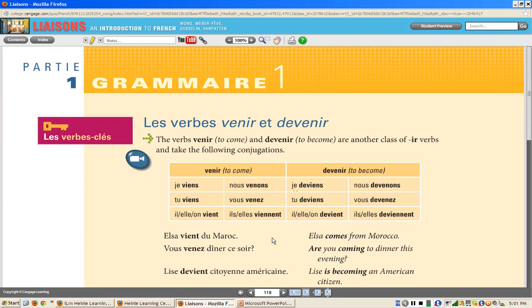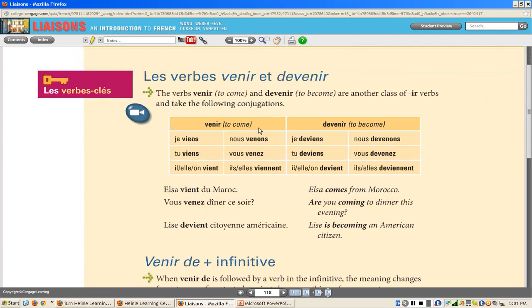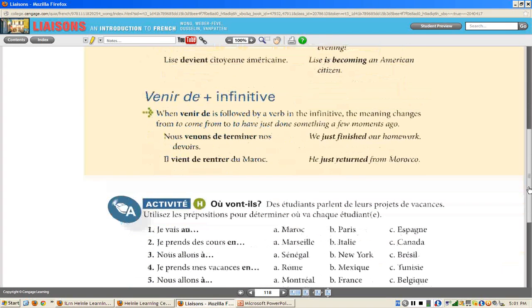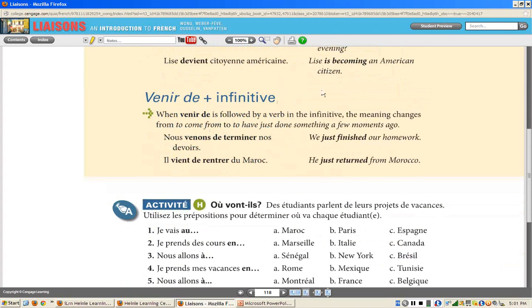So I could say, je viens des États-Unis, or je viens du New Jersey. Il vient de l'État de Washington. Elle vient de Californie, to come from. In the book, they give you an example. Elsa vient du Maroc. Vous venez dîner ce soir? Here we have a phrase with two verbs. Are you coming to dinner? Vous venez dîner? They give you another venir. This is different. This is a way of talking about the recent past.